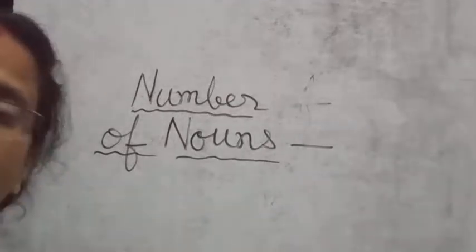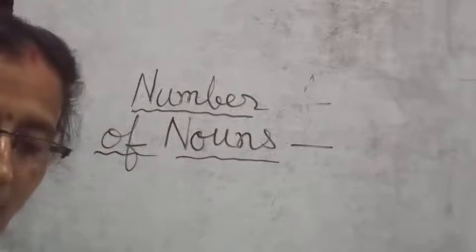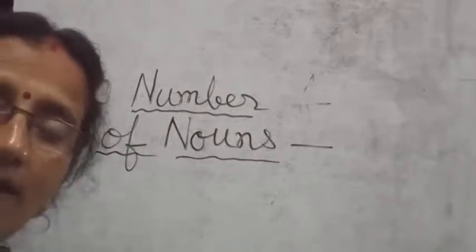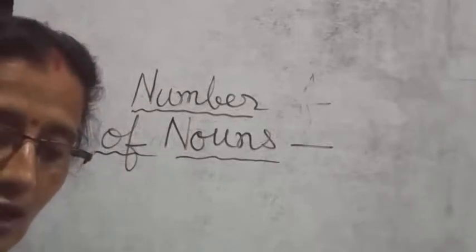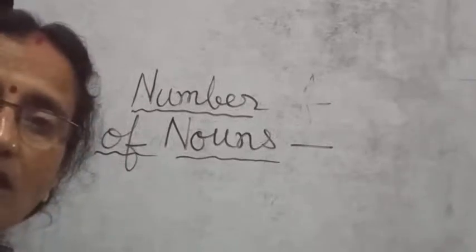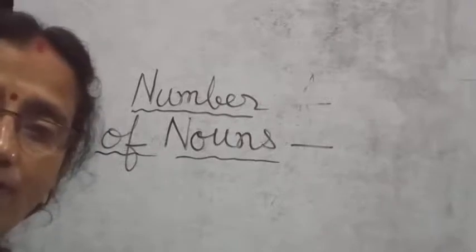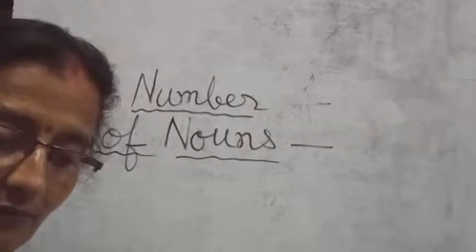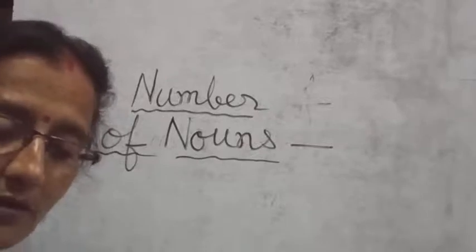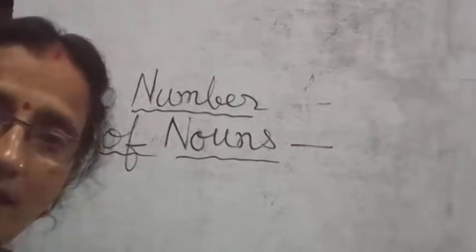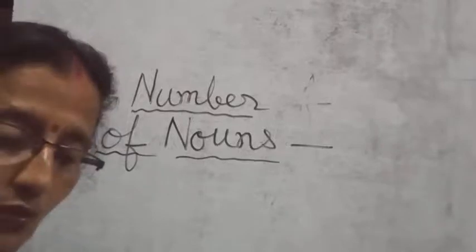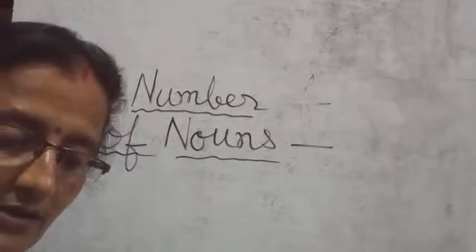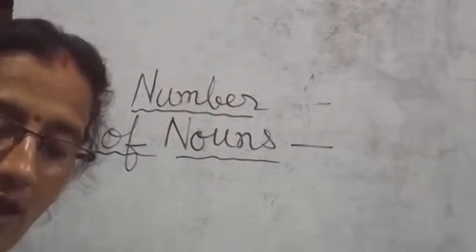Now, who are the rule breakers? You see here, you have chief, C-H-I-E-F. In that case, you do not change f into ves, but you simply add s after it. Chief is the singular word and the plural is chiefs. Next is dwarf, D-W-A-R-F, dwarfs.